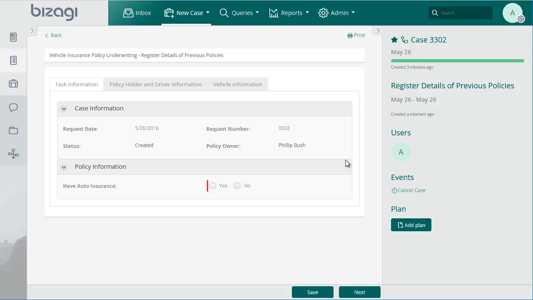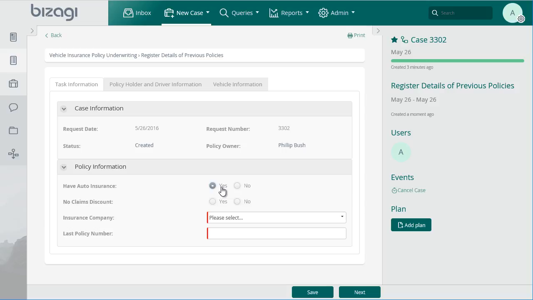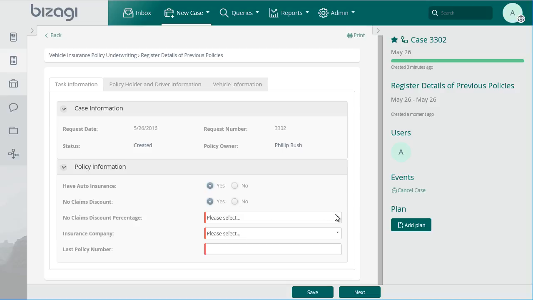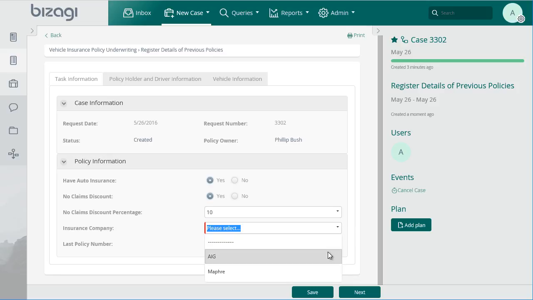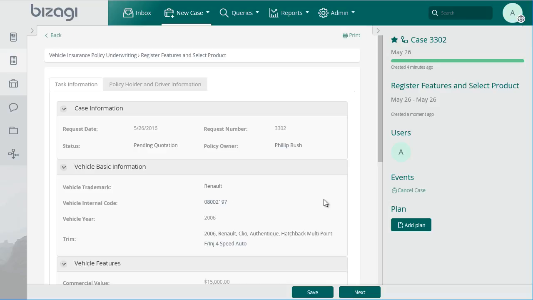We are now in the Register Details of Previous Policies activity. In this activity, the intermediary should enter the information relating to the current policy of the vehicle if it exists. Then it should be indicated if there is a no-claims discount. If there is no entitlement to a no-claims discount, then information should be entered about accidents the policyholder has had. If there is a no-claims discount, then the associated percentage should be entered. We should then include the insurance company with whom the vehicle insurance is held or was held, and the policy number. We will continue with the process, including the information of the vehicle to be insured.